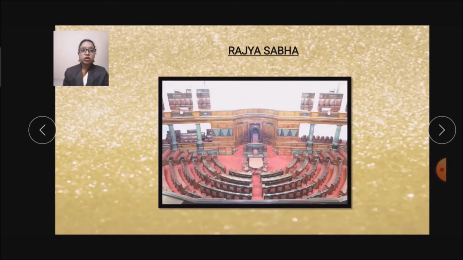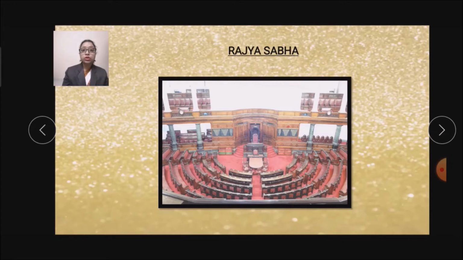So this is our next topic, the Rajya Sabha. Now let's learn about Rajya Sabha. The Rajya Sabha is the upper house of the parliament. The members of the Rajya Sabha are not elected directly by the people of India, not like the members of the Lok Sabha, who are directly elected by the people.